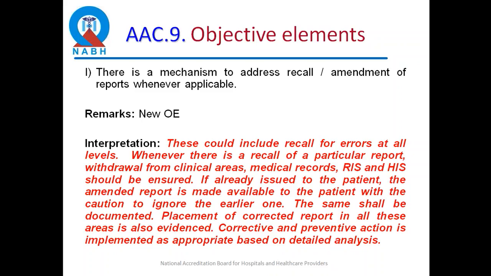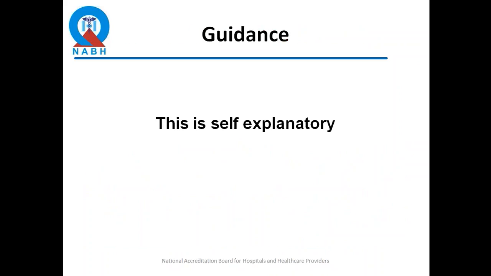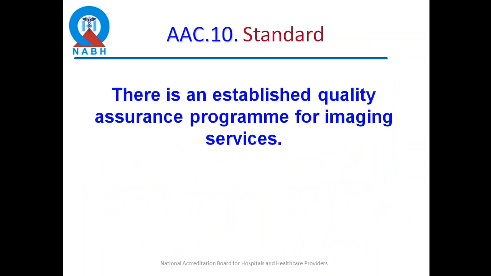And what is your method for recalling these erroneous reports, and how do you look at the CAPA? In the beginning, if they have an approach and a policy, and people are sensitized to being able to recall their reports, even if they don't have a very robust CAPA action, in the next 6 months please do not be very strict, because we must give the hospitals time to settle in with the new standards.